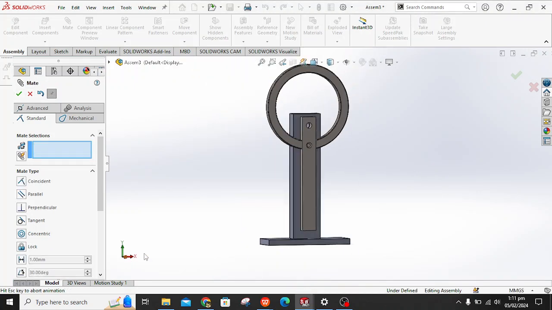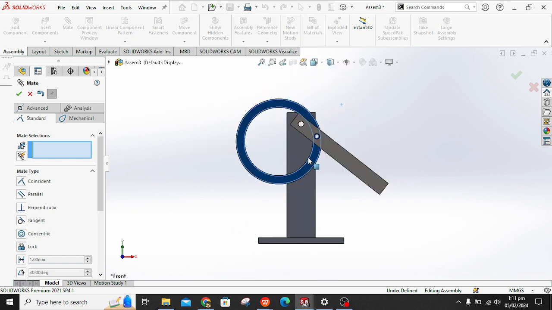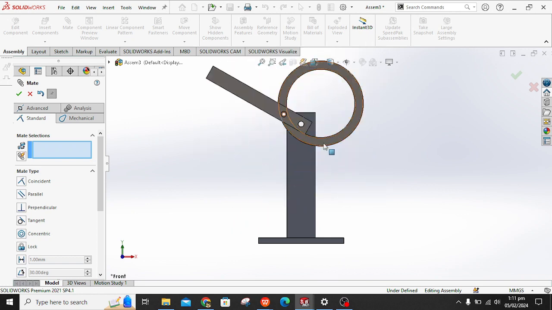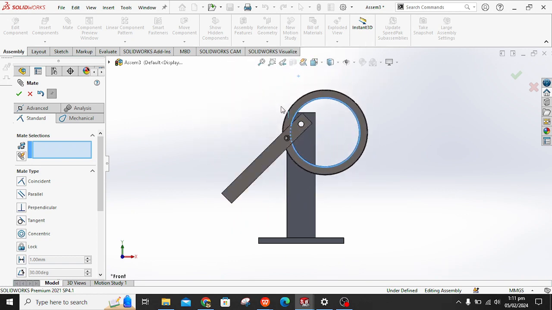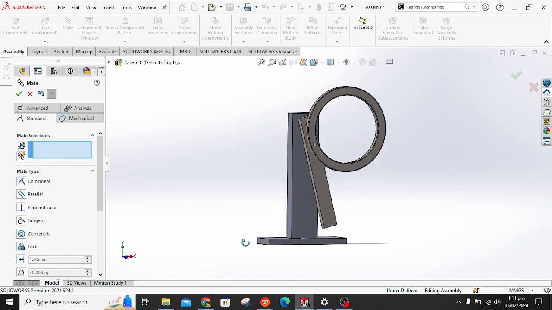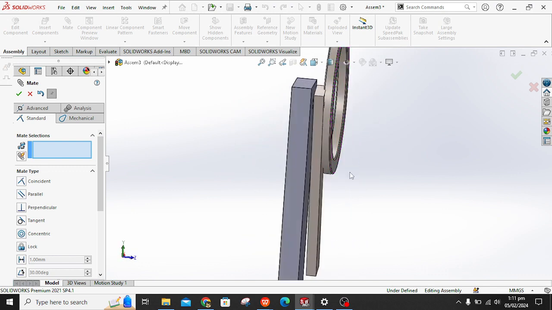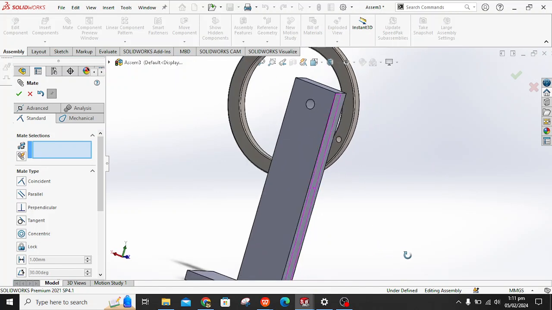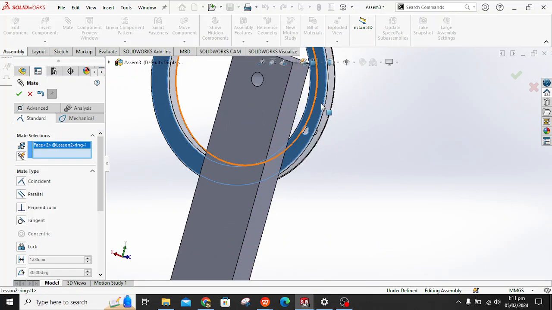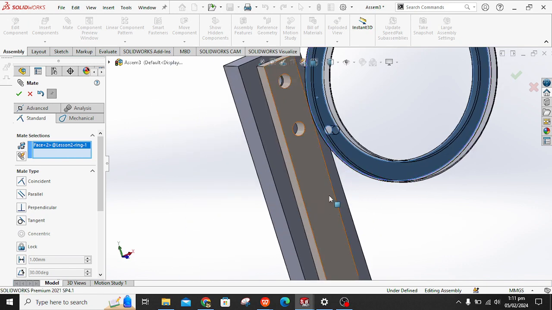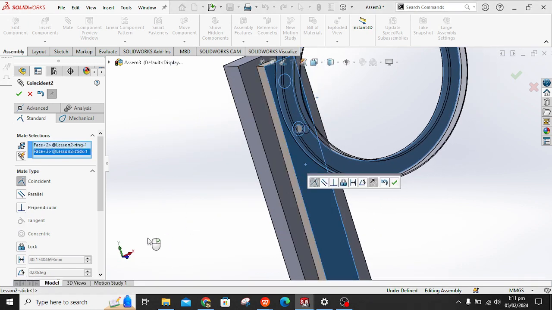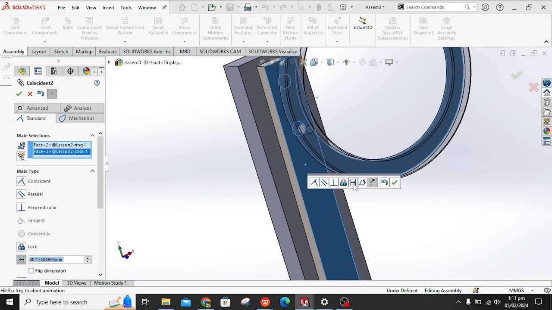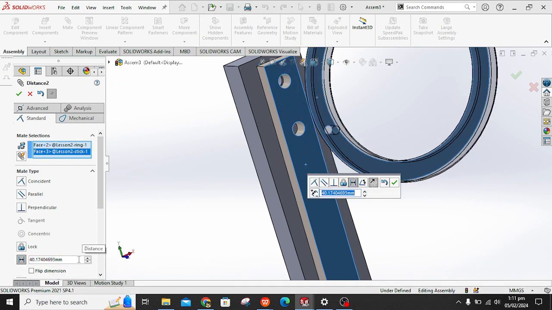If you see from the top and front view, these two are mated. But again, the distance between these two is not fixed. So we have to fix the distance. So let's select this face and this face and go to distance, and let's make the distance 2 mm.